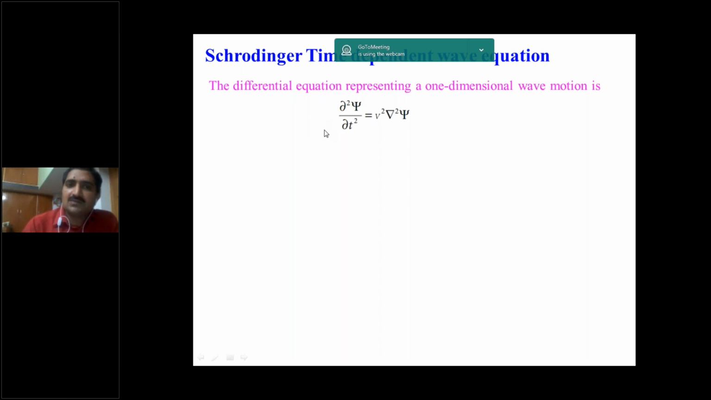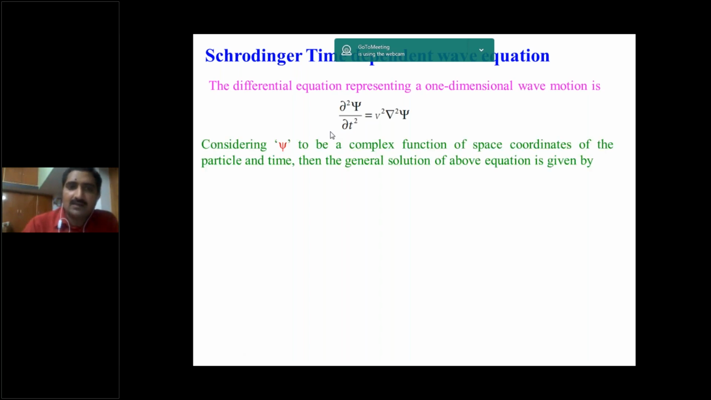In the previous case, we wrote the solution as psi of x is equal to psi naught into exponential of minus i omega t. But here we are writing psi of x, y, z, t is equal to psi naught of x, y, z into e to the power of minus i omega t. Same. This is the solution. The classical differential equation solution is the same, but the procedure is different. Here we can write psi is equal to psi naught into exponential of minus i omega t.